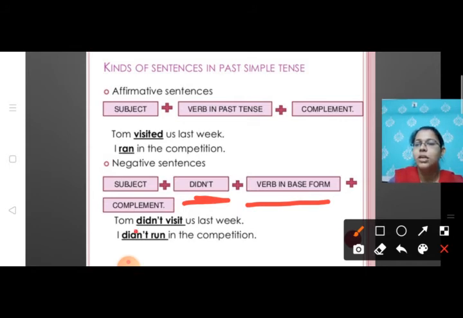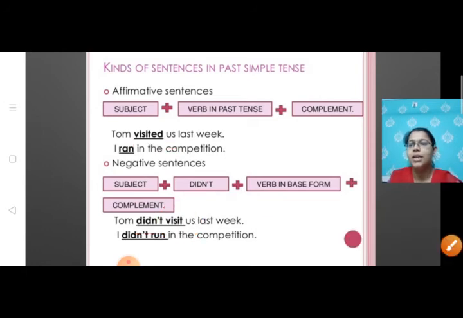So you can see here students, didn't visit, didn't represents past tense and visit, which is the action word over here. Okay, in which form is it? That is present form. Visit is the present form and when we write visited, that is past form. So when we have used didn't, with it we have kept visit in base form only.